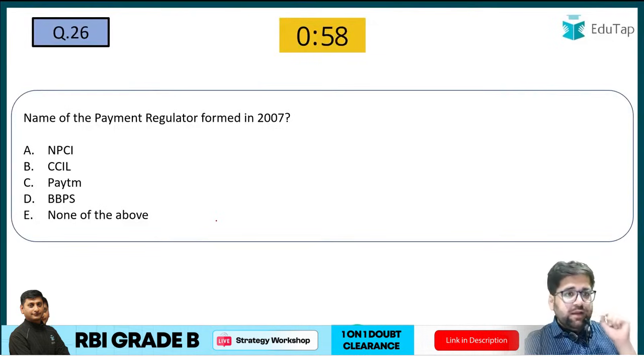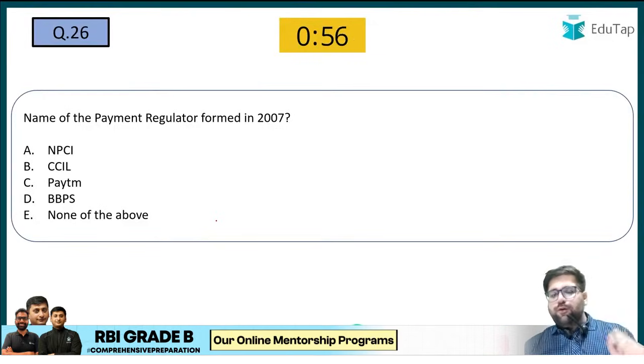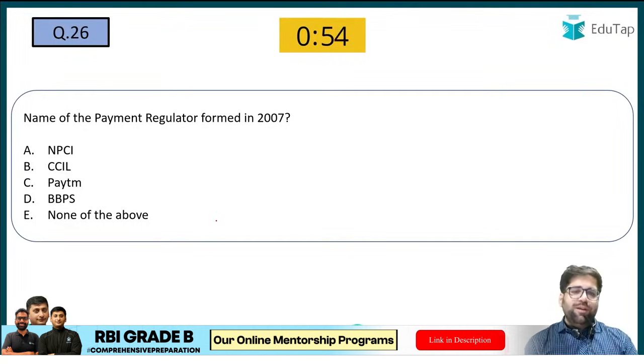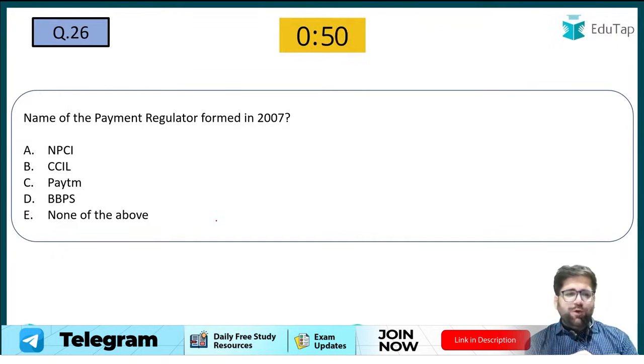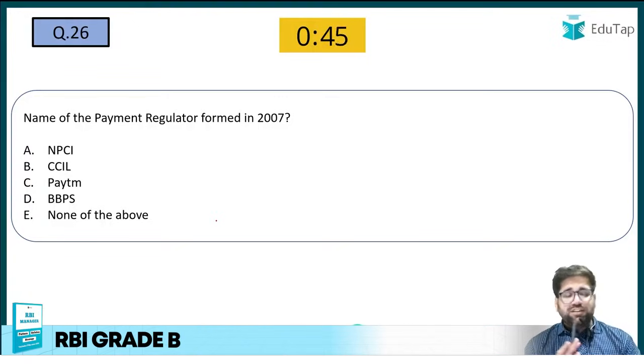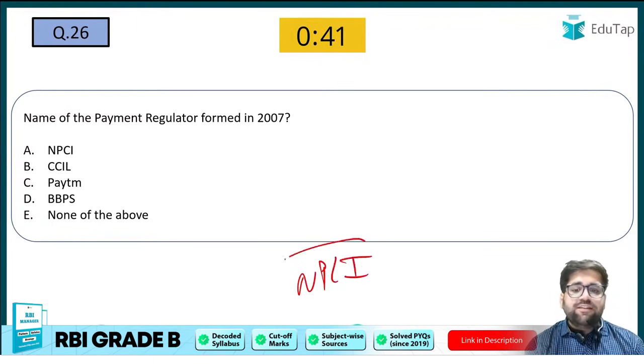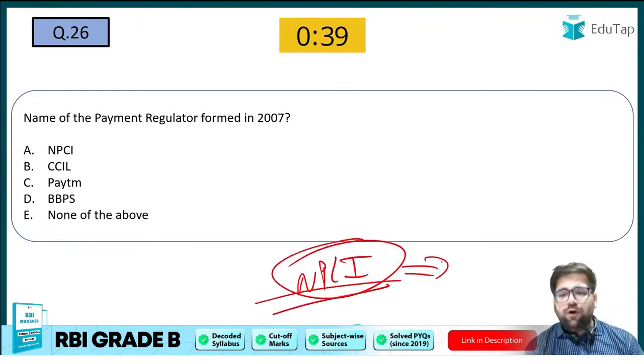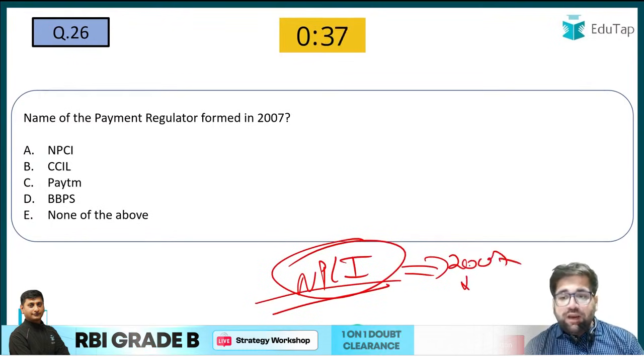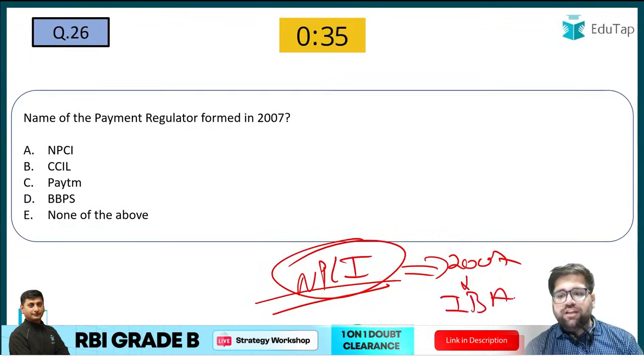Question number 26. Name the payment regulator formed in 2007. Now I think you will be able to answer that particular question. I think someone was not able to answer that. Yes, NPCI was formed in 2007, my friend. So this is really very important for you to remember, because NPCI is a very big organization now. It was formed in 2007 with the coordinated efforts of Indian Banks' Association and our very own RBI.